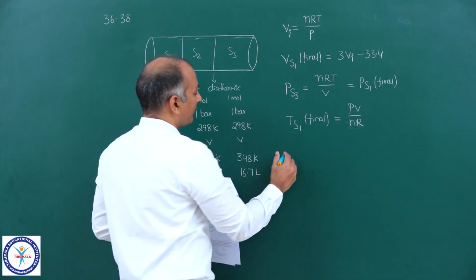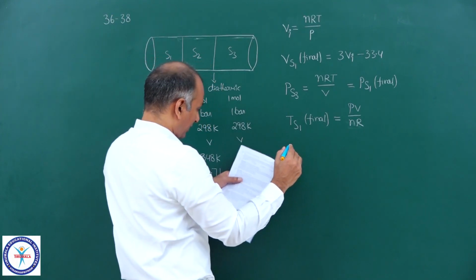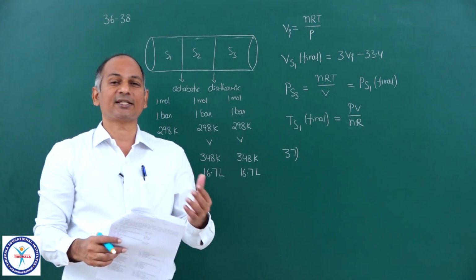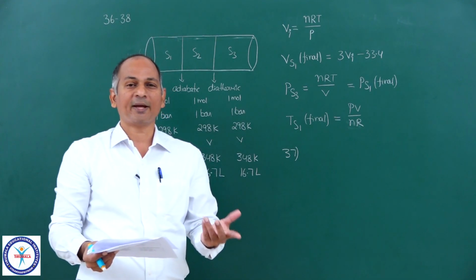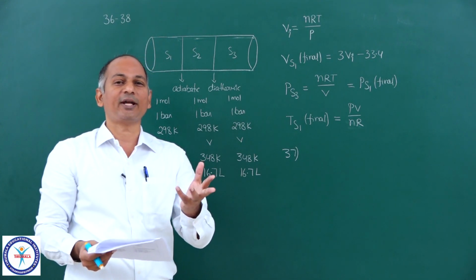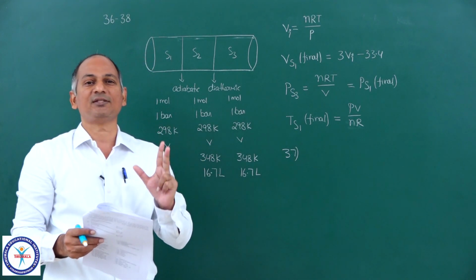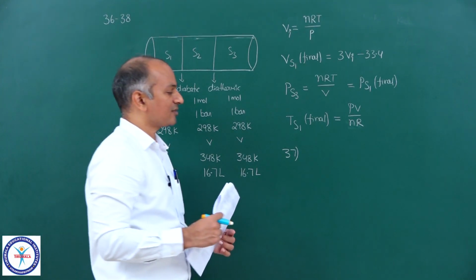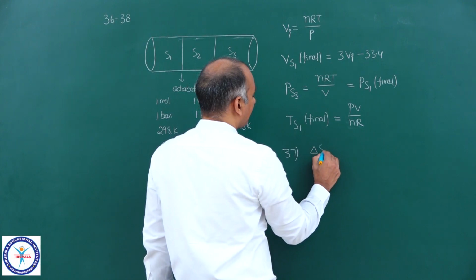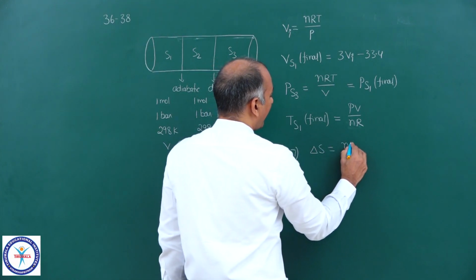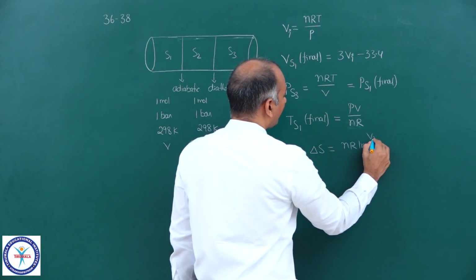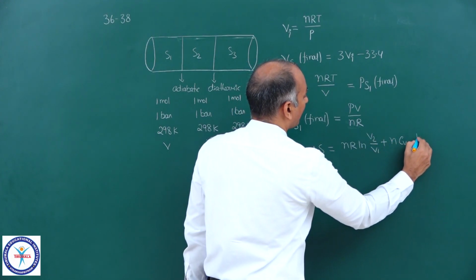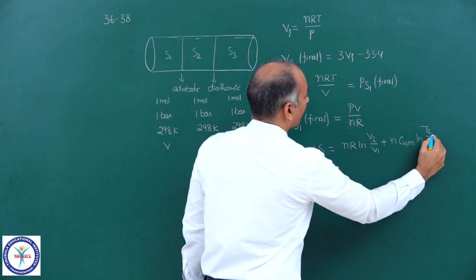For this 37th question, one more thing: can I say that delta S values for section 2 and section 3 will be same? Because whatever changes are occurring in S2 and S3 are exactly same. Volume change, pressure change, temperature change, everything is same. So delta S will be same for both the sections. And we can calculate that with this formula, nR ln V2/V1 plus nCV molar ln T2/T1.